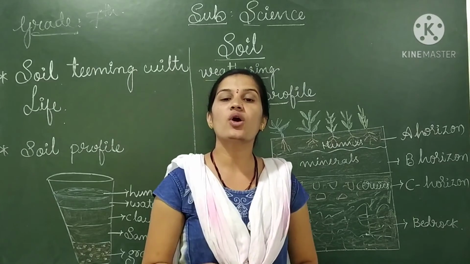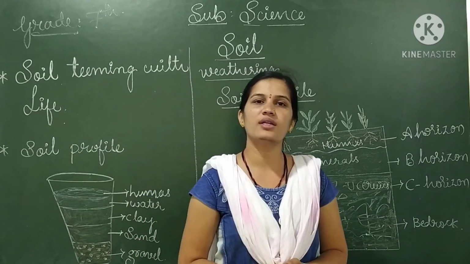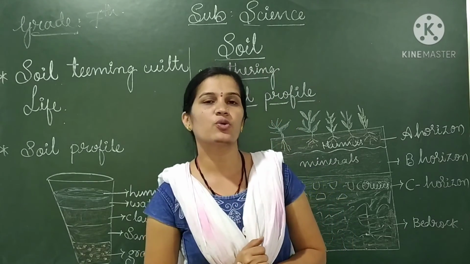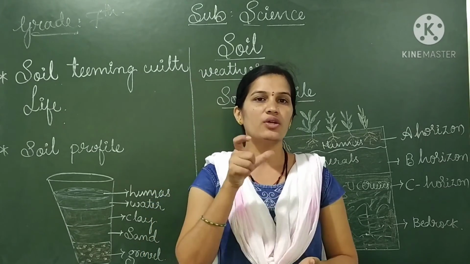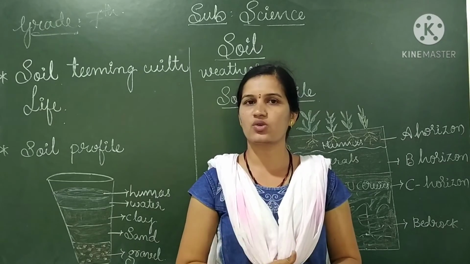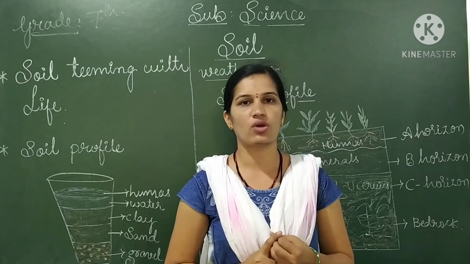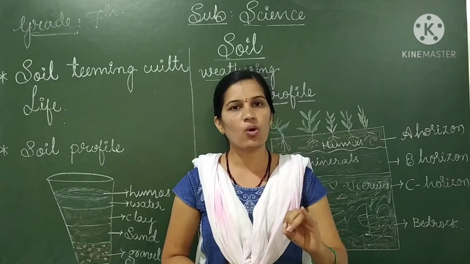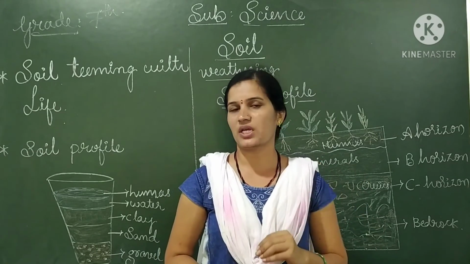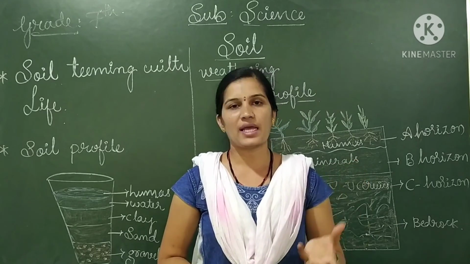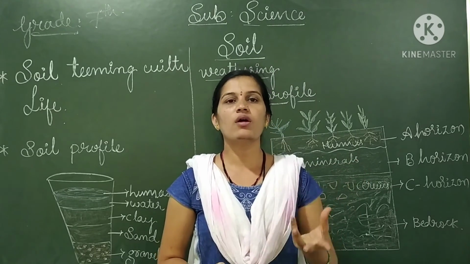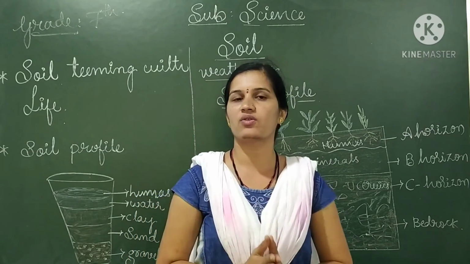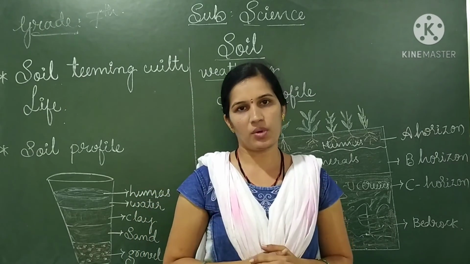Next is soil types. You already know the types of soil, right? This is the homework for you, my dears. You have to list the types of soil. Already you know red soil, black soil, sandy soil, clay soil. You have to write which crops can be grown in red soil, black soil, sandy soil or clay soil, and how each is useful for human beings. That is the homework for you.